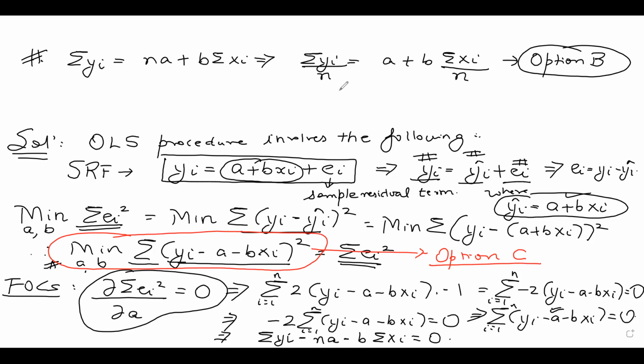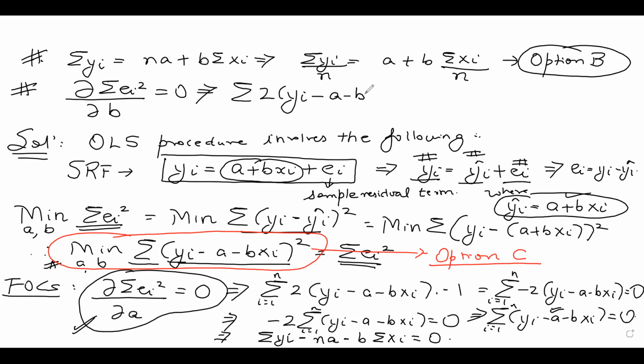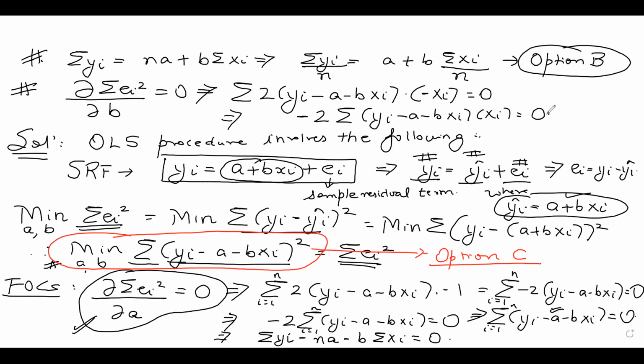And then, guys, if I minimize with respect to b, I can do the following: del summation ei square by del b equal to 0. If I partially differentiate with respect to b, what do I get? Summation 2 times (yi minus a minus bxi) times minus xi equal to 0. So what do I get? Minus 2 comes outside the bracket, I get summation (yi minus a minus bxi) times xi equal to 0.